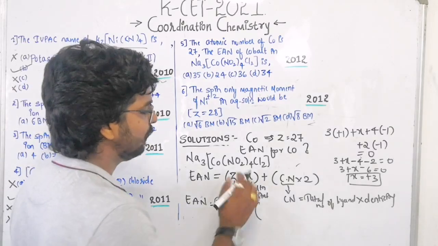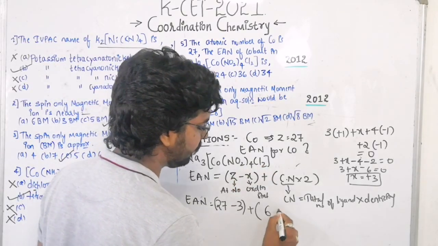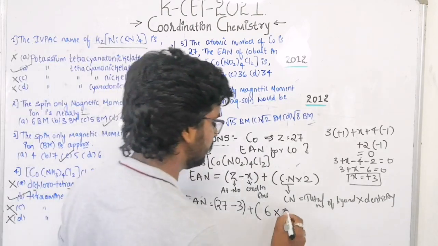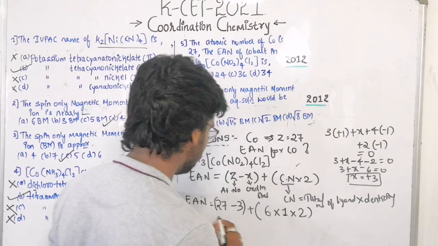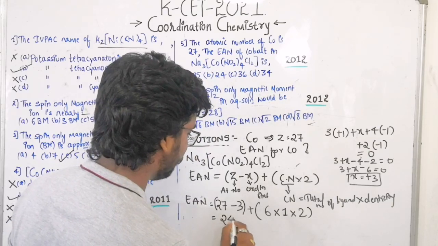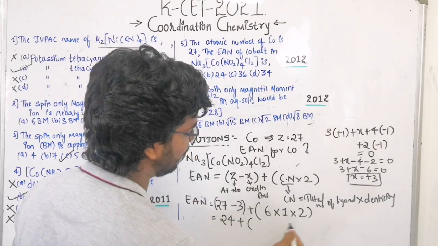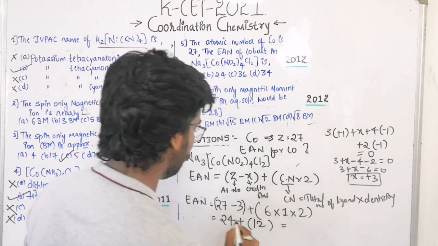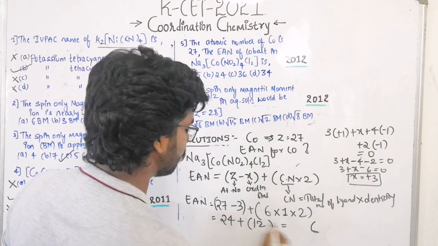Coordination number is how much? 4 plus 2, that is 6, and denticity, both are monodentate here, that is 1 into 2. So the answer will be 27 minus 3 is 24, plus 6 into 1, that is 6, into 2, 6 2s are 12, that is 24 plus 12, that is 36.